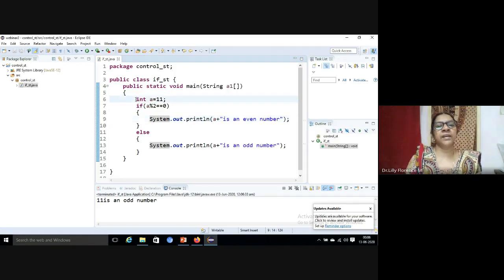For the else if ladder, we use one example: double average. We can calculate the grade using the average. So if average is greater than 90, System.out.println, we print outstanding.